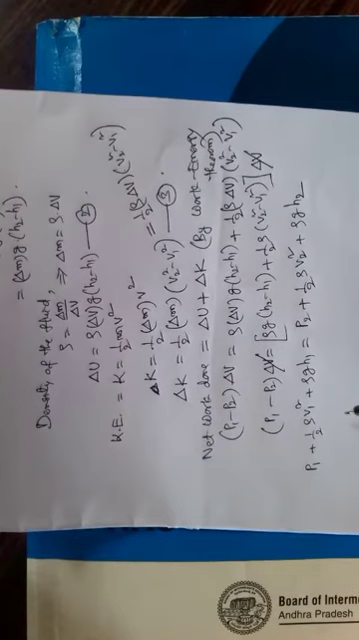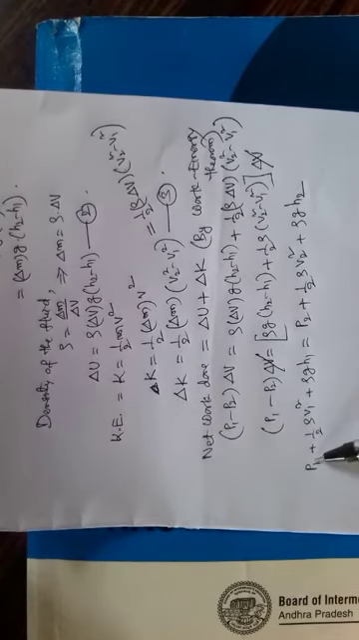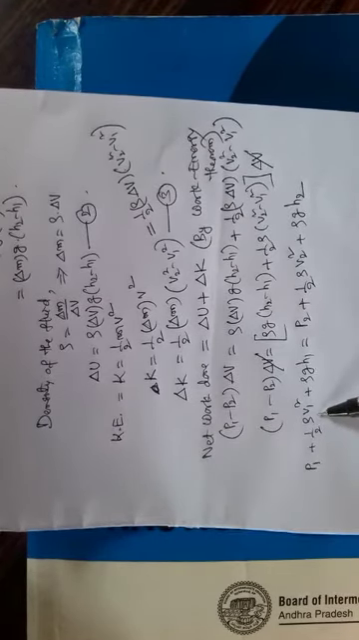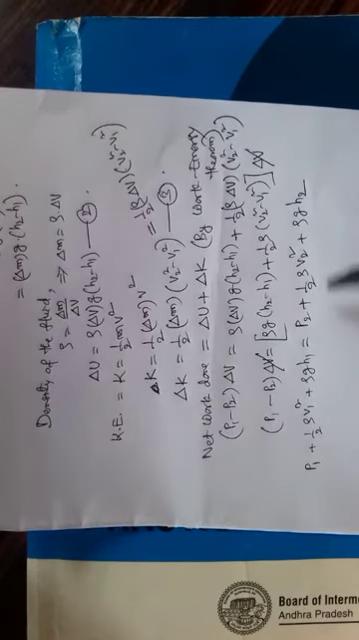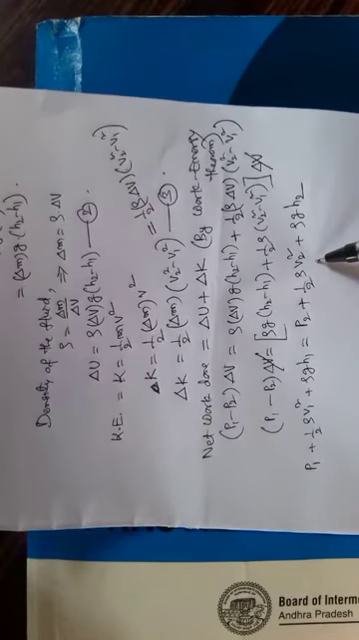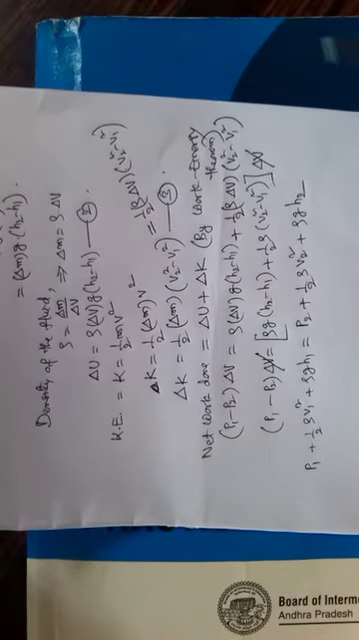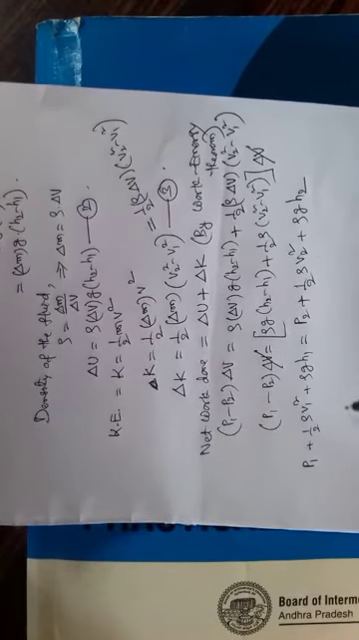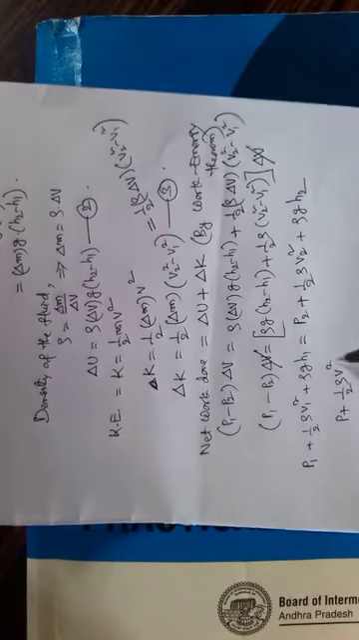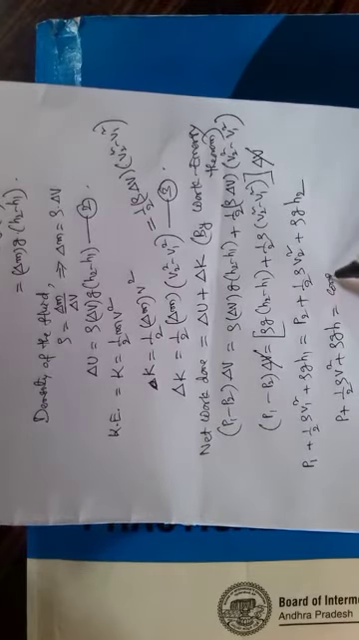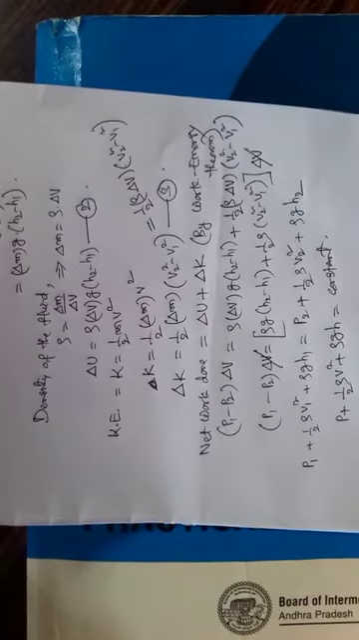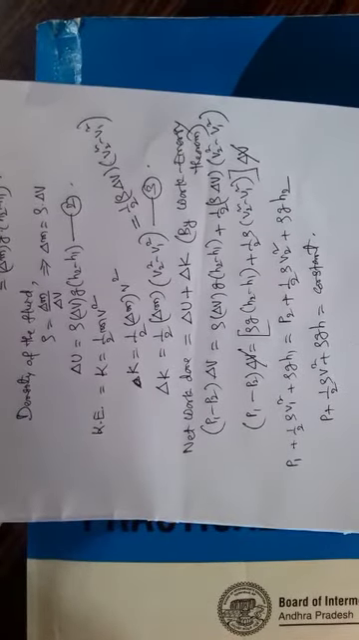At point 1, the sum of pressure, kinetic energy per unit volume and potential energy per unit volume. At point 2, pressure plus kinetic energy per unit volume plus potential energy per unit volume. So from this you can write that at any point the sum of the three energies is a constant. Hence proved.